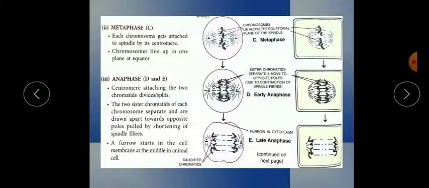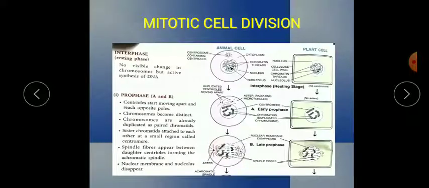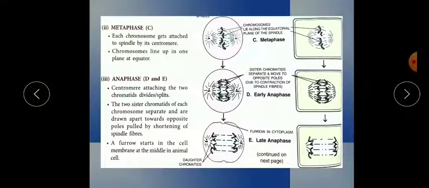Each chromosome gets attached to the spindle by its centromere. So the chromosomes line up in one plane at the equator, in the middle portion. You can see in both cells they line up between the poles, on the equator of the spindle. Understood? Remember, M for meta, M for middle. All the chromosomes of late prophase come to the middle. Remember the diagram, because sometimes they ask you to simply draw the diagram of metaphase, without showing it to you.